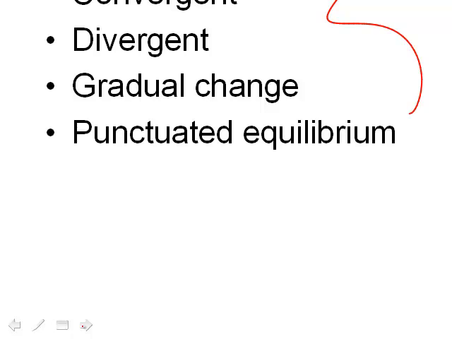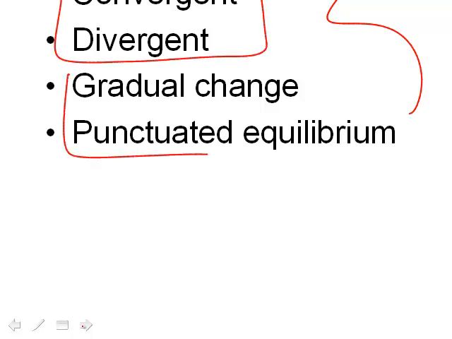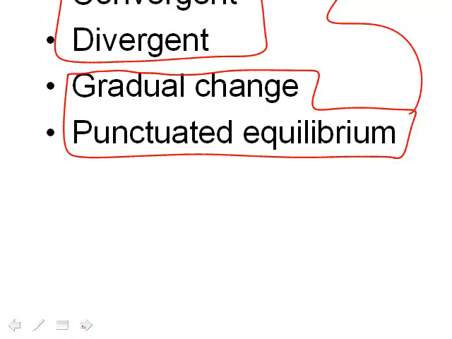We group these two together. These are the different pathways, and this is pretty much the different speeds that those pathways can occur, and this is what actually causes an organism to change from one species to the next. So let's look at what speciation is first.